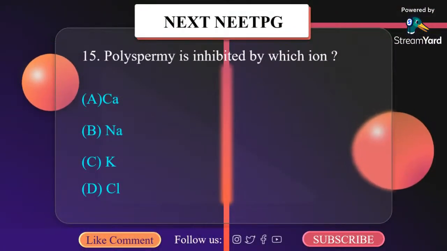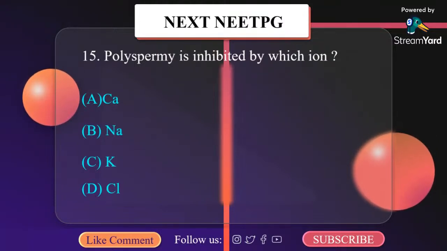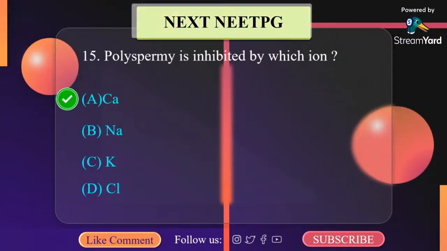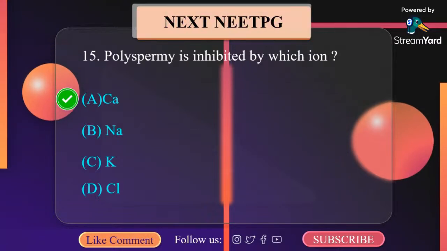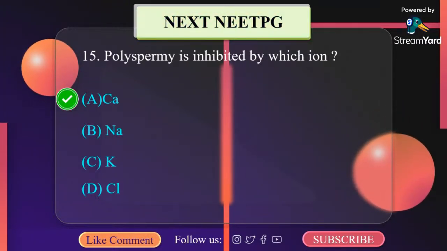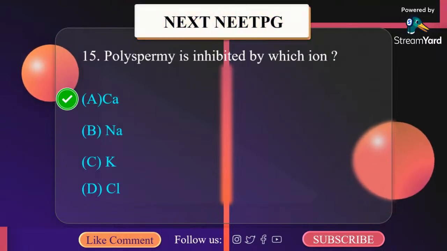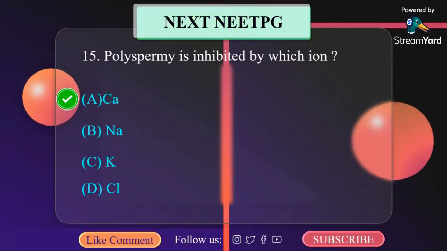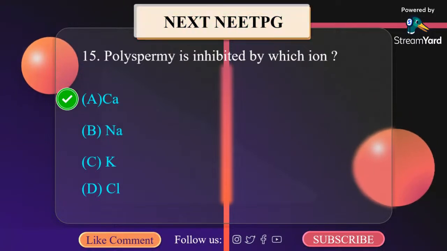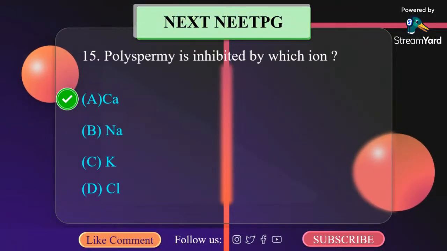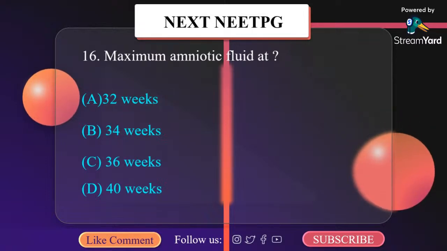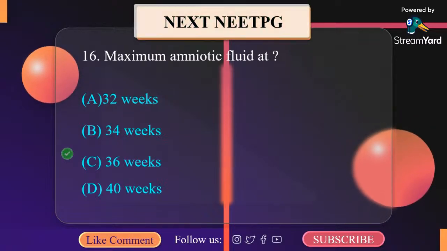Polyspermy is inhibited by which ion? A. Ca, B. Na, C. K, D. Cl. It is Ca. The calcium wave amplifies the local signal at the site of sperm interaction and distributes it throughout the oocyte cytoplasm. The increase in calcium concentration is the signal that causes the oocyte to resume cell division, initiating the completion of meiosis and setting up the developmental program that leads to embryogenesis. Maximum amniotic fluid is at: A. 32 weeks, B. 34 weeks, C. 36 weeks, D. 40 weeks.